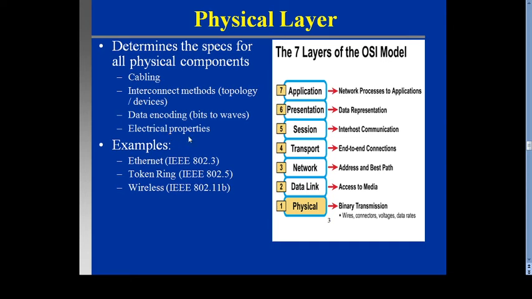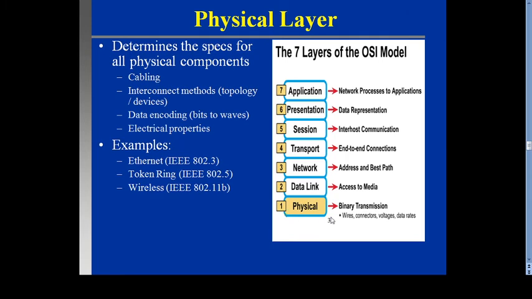Examples: Ethernet IEEE 802.3, token ring IEEE 802.5, wireless IEEE 802.11b. So the main function of this physical layer, if you observe this diagram, is binary transmission. It also defines the cabling, meaning topology, wires, connectors, voltage and data rates. All these are sub-functions performed by the physical layer.